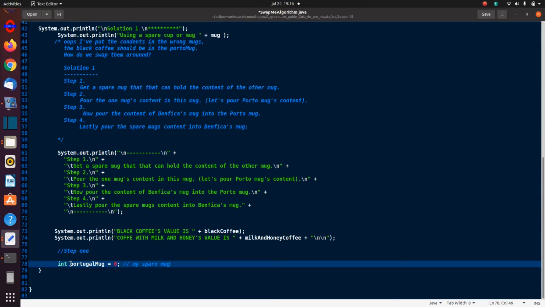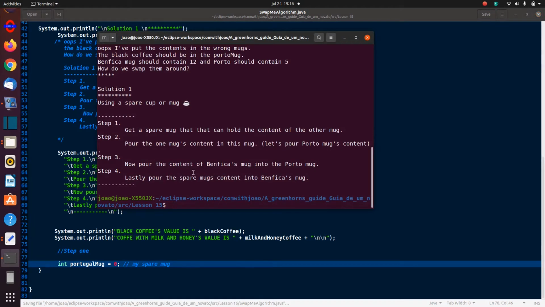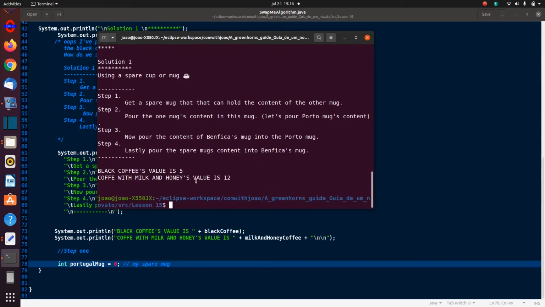And yeah, step 1, my spare mug, which I used, if you recall, it was the mug with the Portugal emblem. So I'm using it here and I'm initializing it to 0. So that's step 1. So I'm going to save that. Let's just test it quickly. And you'll see there's my black coffee value again, and my coffee with milk is 12 again. And obviously I didn't output, I've just allocated a variable of type int, the value 1 for the spare mug, so it won't appear there.